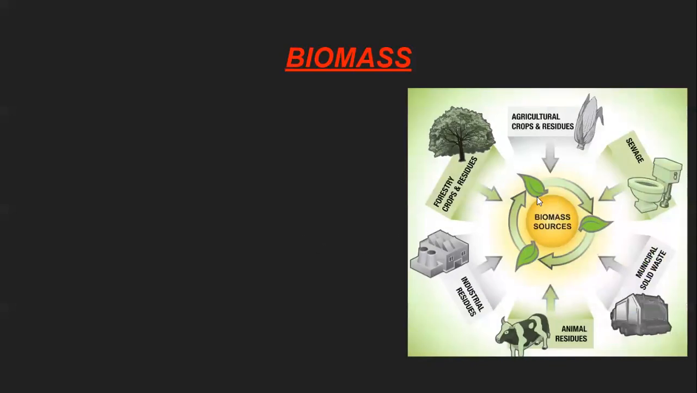Now the next one is the biomass. Students, what is biomass? Biomass is the material that comes from, see here, plants, industrial waste, animal residue, municipal solid waste and sewage. See, these are all waste from agriculture, sewage, municipal solid waste, animal residue. Animal residue means animals when they die, or their waste material, like cow dung.